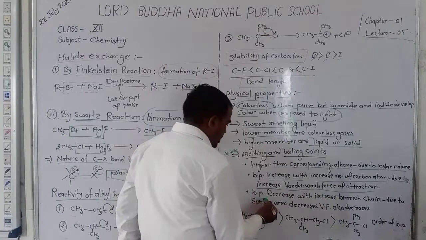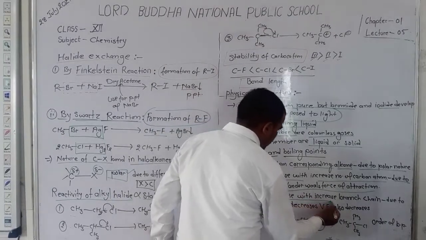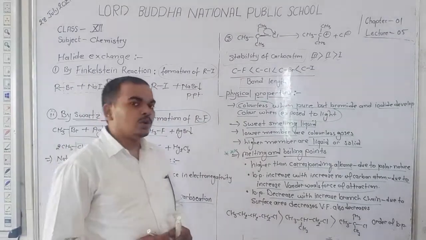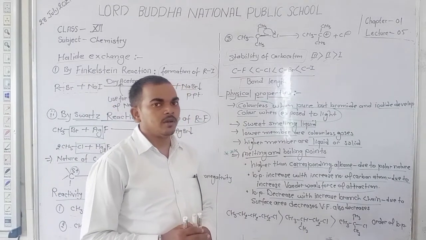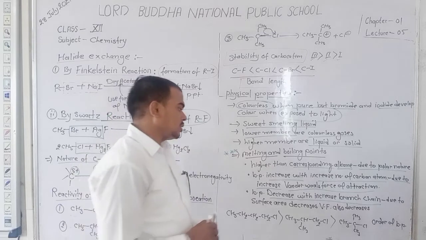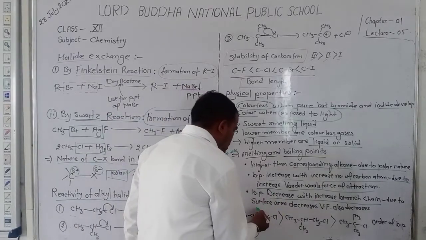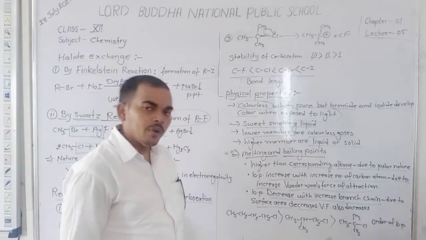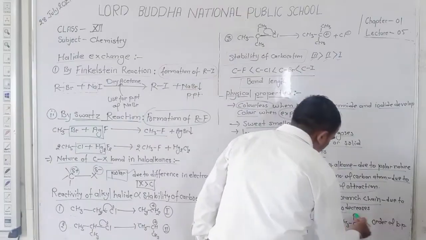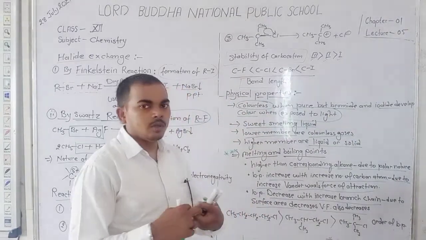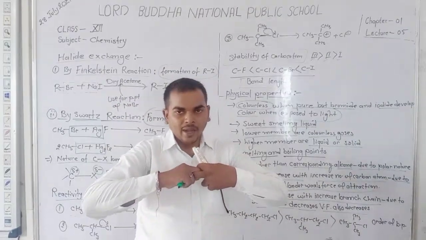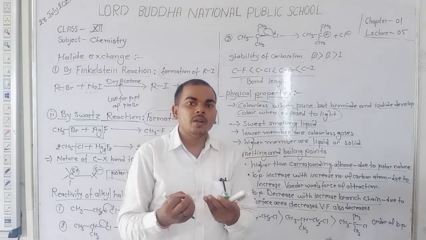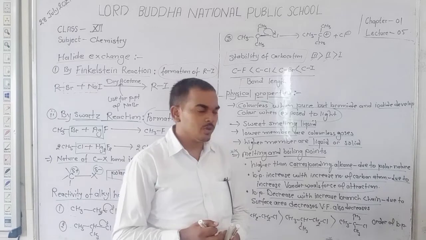Dear student, boiling point decreases with increased branching. When the number of branch chains in a compound increases, the boiling point decreases. It is because the surface area decreases. When surface area decreases, van der Waals force also decreases, and the molecules are held weakly and take a smaller temperature to boil. Okay, students.